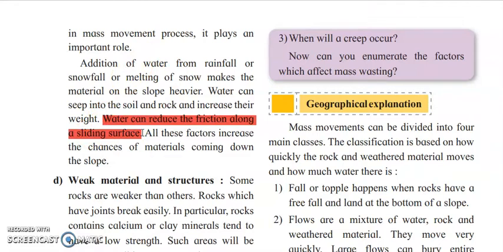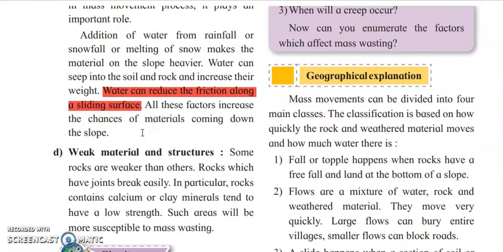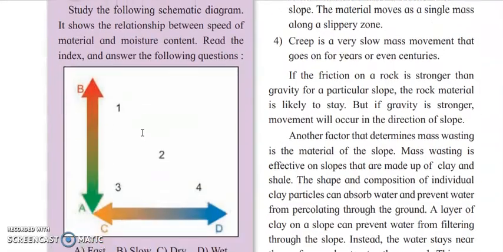So if the friction is reduced, then definitely the material will come down at a faster rate. If the friction is increased, then definitely the material will not come down fast. Okay, so it is working like a lubricant in the case of mass wasting.